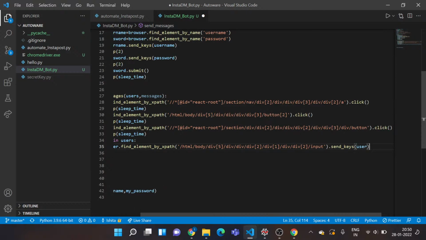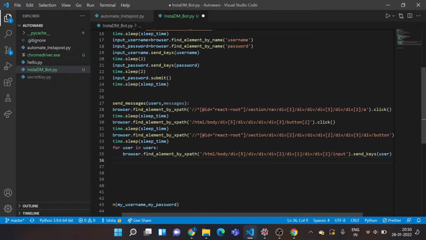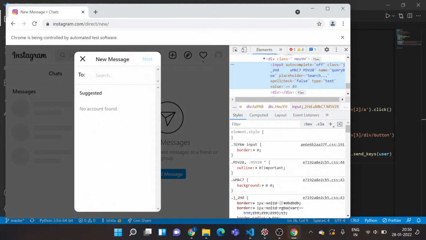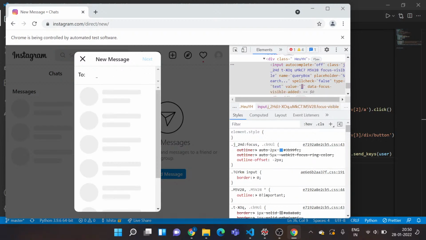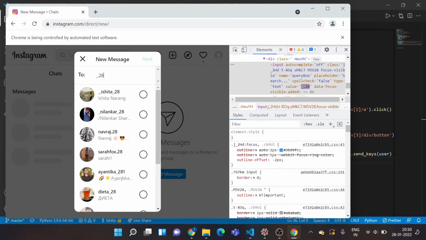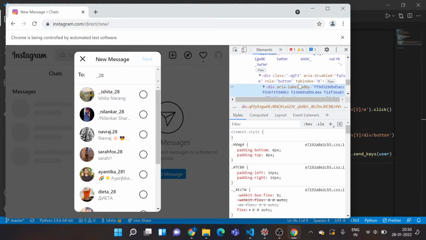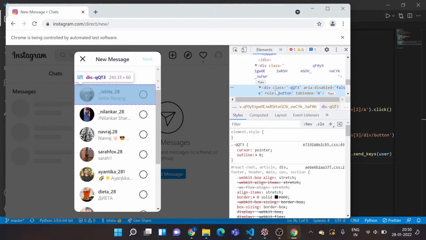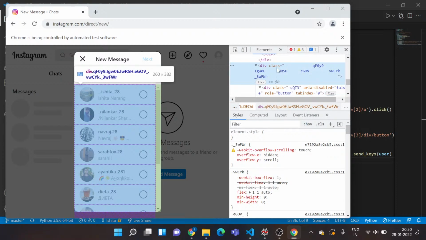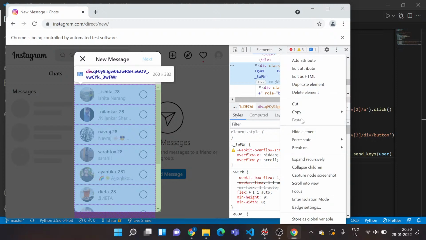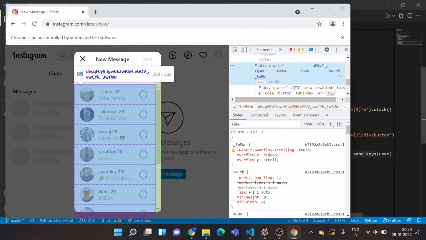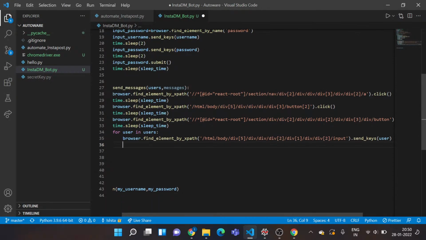Cool, that's done. Now the next thing is I actually need to get the code for this list so that I can get this radio button over here, and get the code for that. I'll go and inspect and I'll select this list itself. It's a bit difficult to select it manually, so I'll just check it from here. Yeah, so this div tag gives me the location for the whole list. I'll right click, I'll copy my XPath. Okay, so now I've got my XPath.